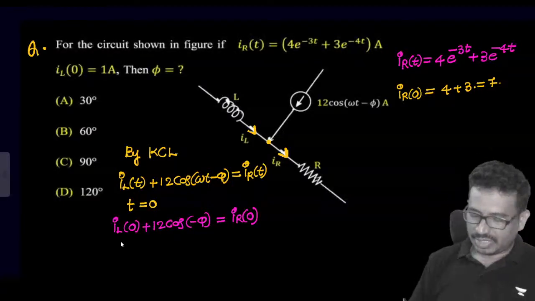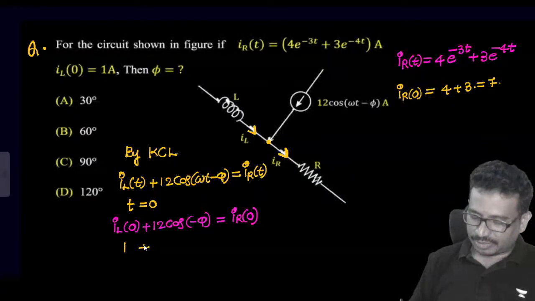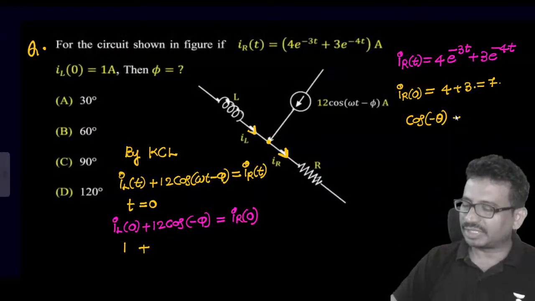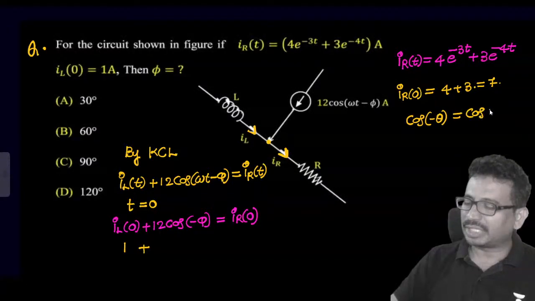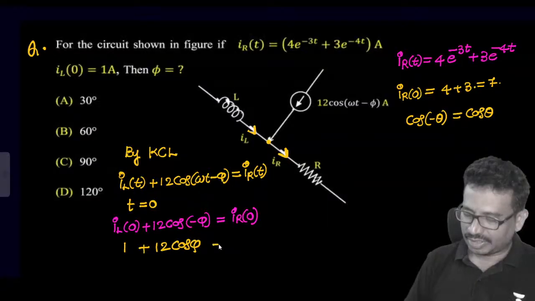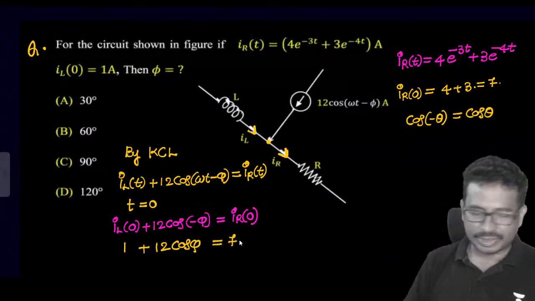I can place now IL of 0 is 1, plus we have 12 into cos of minus phi. Cos is an even function. Cos of minus phi equal to cos phi. So it will come to be 12 into cos phi, which is equal to 7.